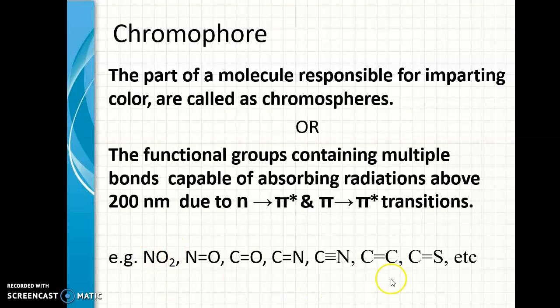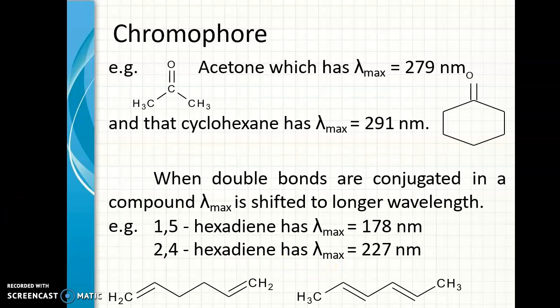It will have any one of these groups, like NO2, the carbonyl group C=O, the cyano group, etc. Example, acetone has lambda max at 279 nanometer and cyclohexane has lambda max 291 nanometer.